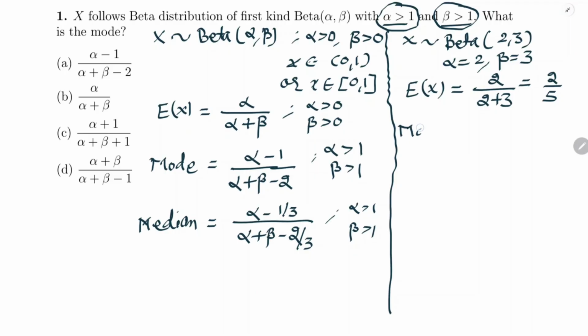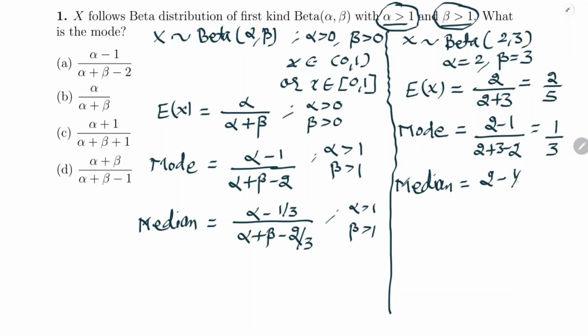What will be the mode? Now here both alpha and beta are greater than 1. So we can write 2 minus 1 upon 2 plus 3 minus 2. This will be 1 upon 3. Similarly, we can find the value of median. What will be the median? 2 minus 1 by 3 upon 2 plus 3 minus 2 upon 3. So this is how we can find the mean, mode and median in case of beta distribution.